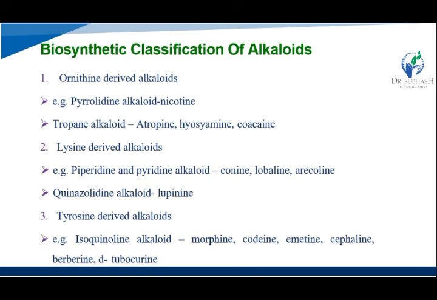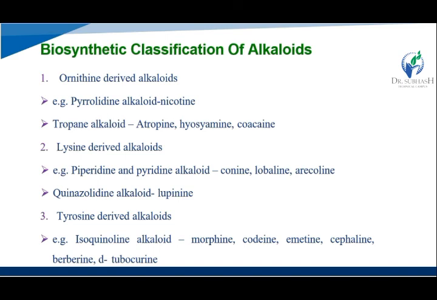Okay, then tropane alkaloids they derived, their constituent naming that is a atropine, hyoscyamine, and colchicine, cocaine. Then lysine derived from the alkaloid like piperidine, and pyridine alkaloid like coniine, then lobeline, then arecoline, then quinolizidine alkaloid that is a lupinine.